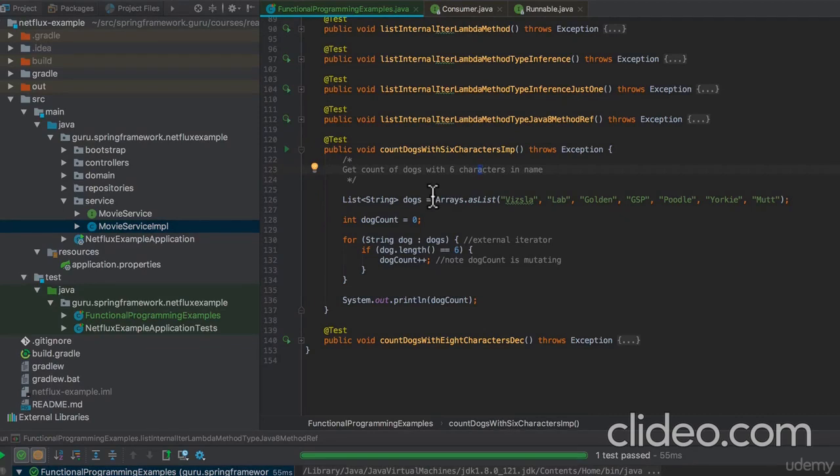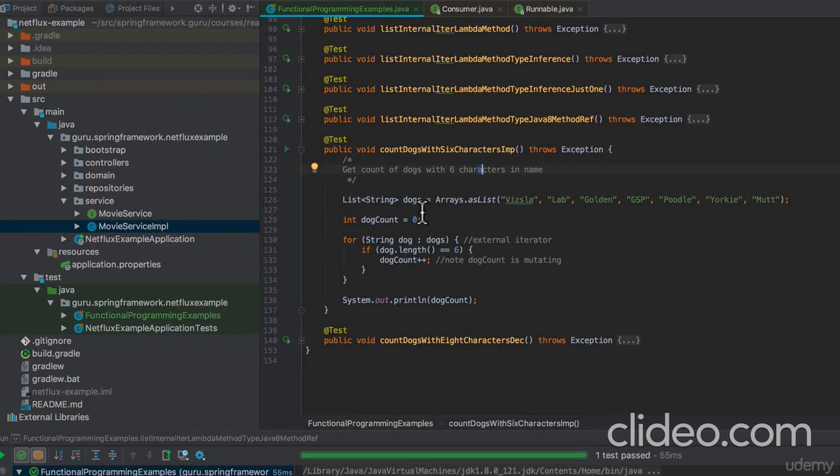We're going to create a variable called dogCount, and now we're going to loop through that string. We're using the external iterator still, and we're going to check each one. If we find a hit, we are going to increment the dog count. As we loop through, we're going to fall out of it and print the dog count.